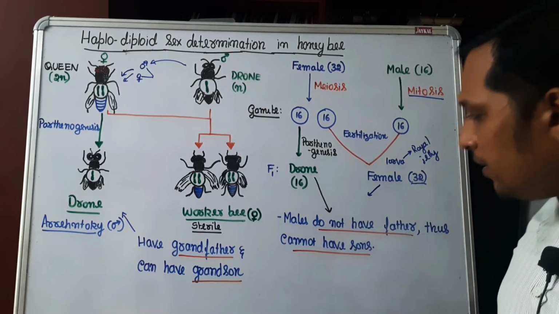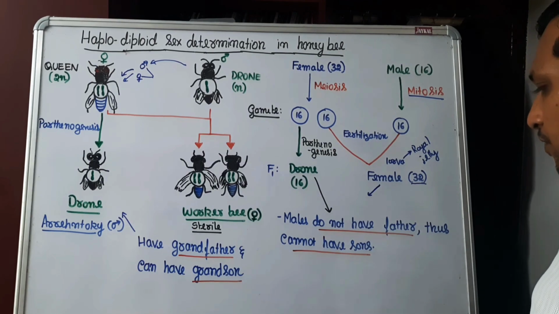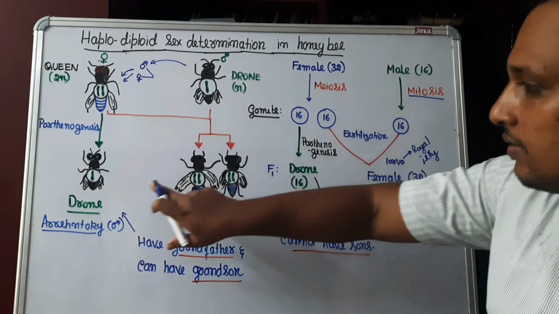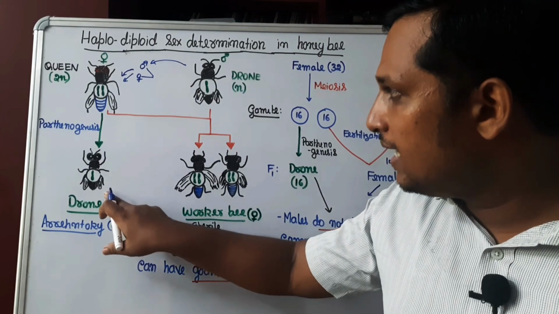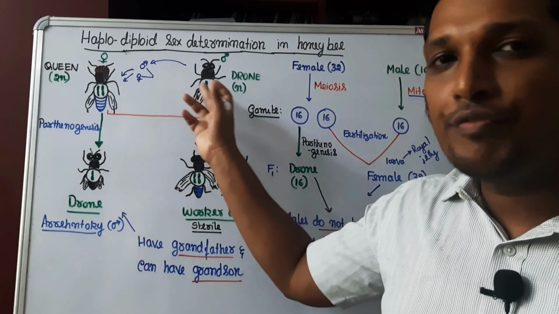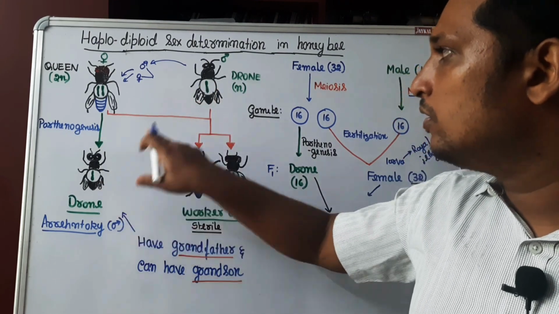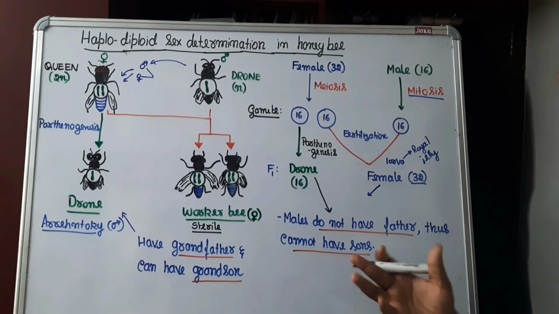Now one more important thing we'll have to understand is male. In this case, if you observe this, you consider this male. Male has developed directly from the female without any father. So males or a drone don't have any father, but so they cannot have any son also.